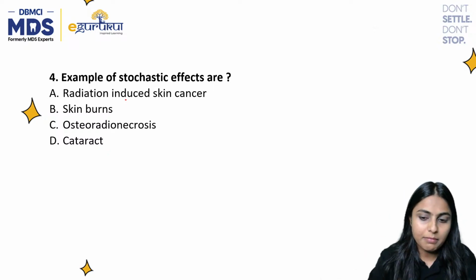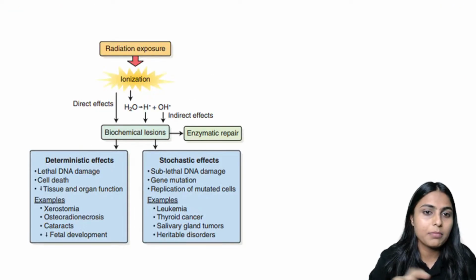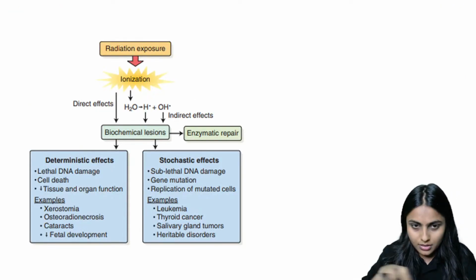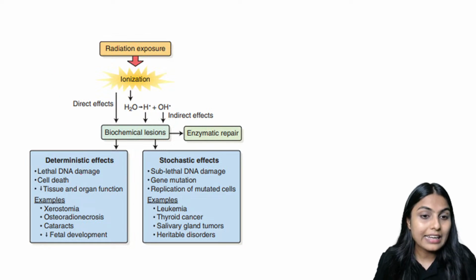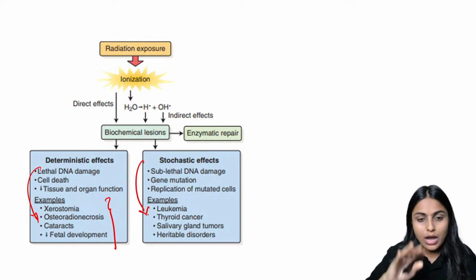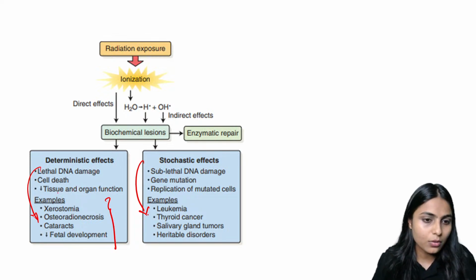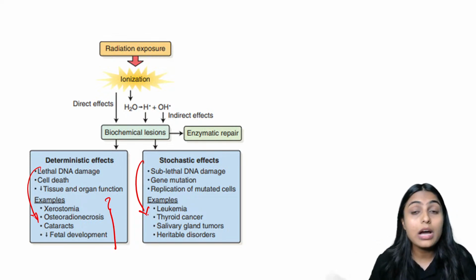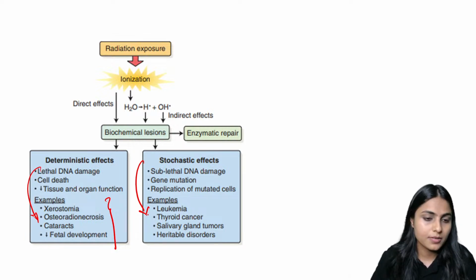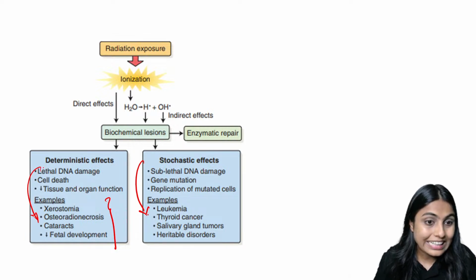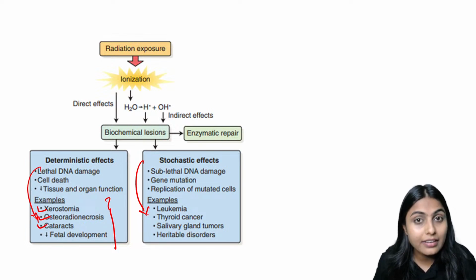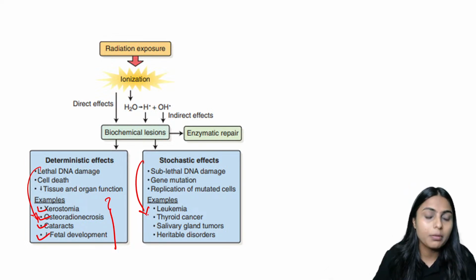Those who have attended my lecture, I have shown this flow chart, in which they have clearly mentioned the deterministic effect and stochastic effect. If you have gone through this chart, you would be able to rule out the options which are false. Deterministic effects include xerostomia, osteoradionecrosis, cataracts, and decreased fetal development.